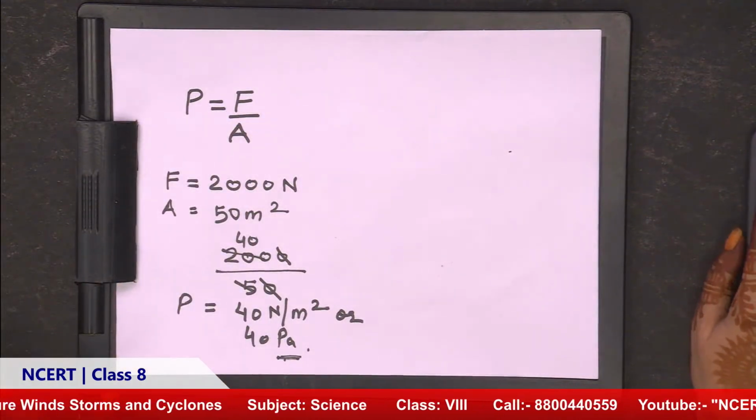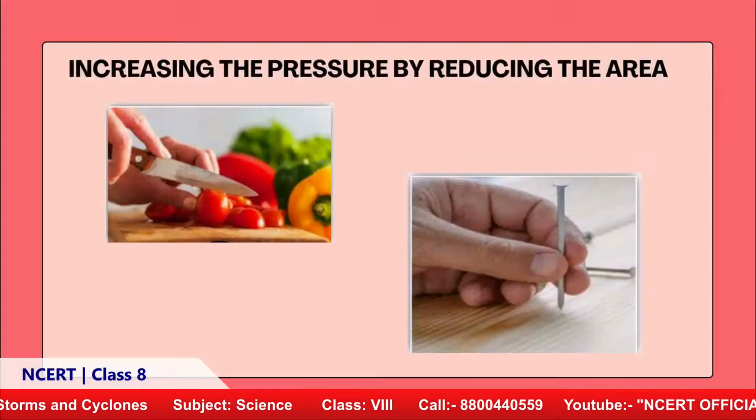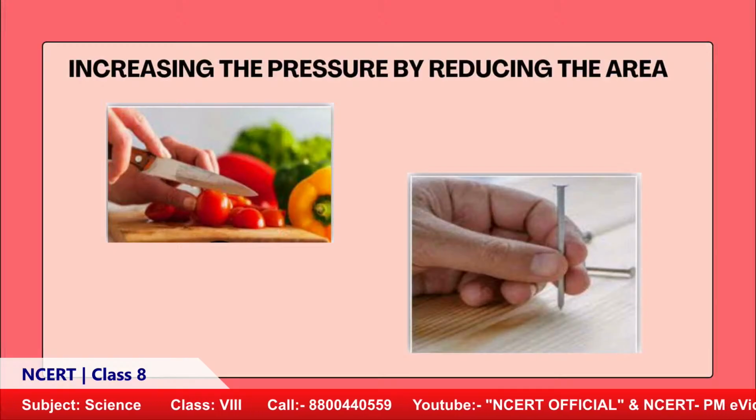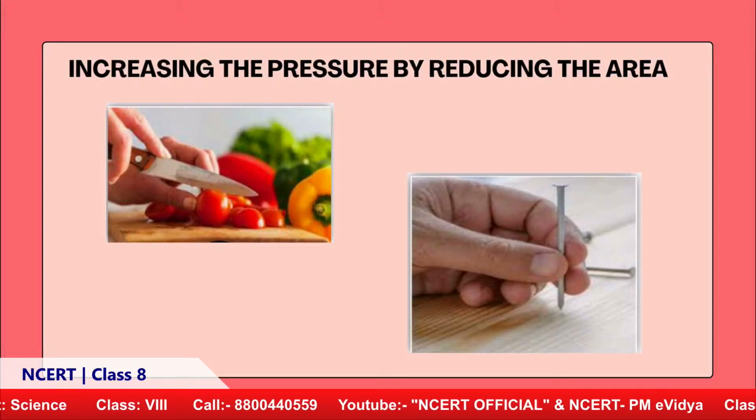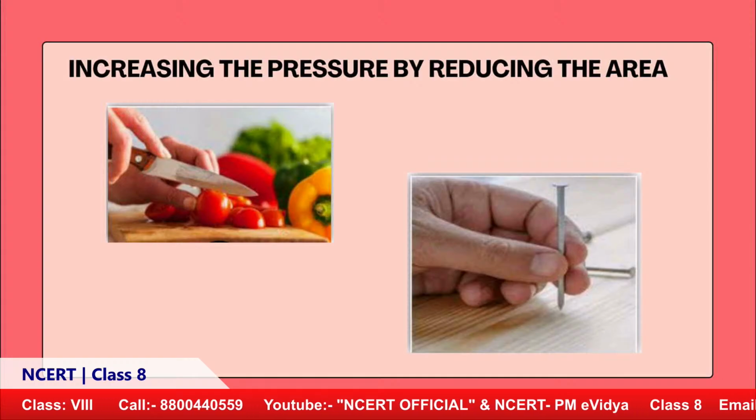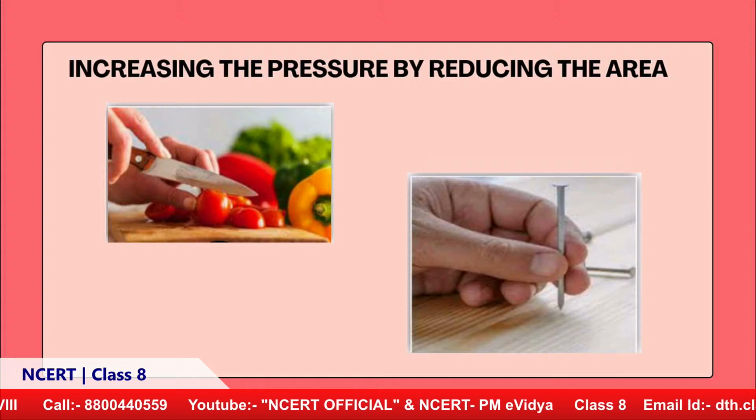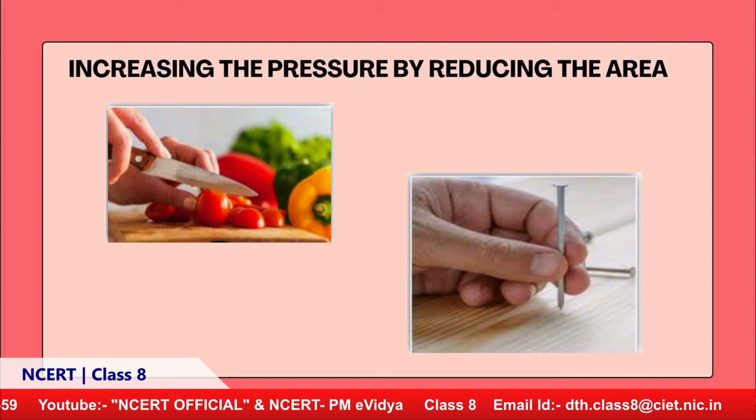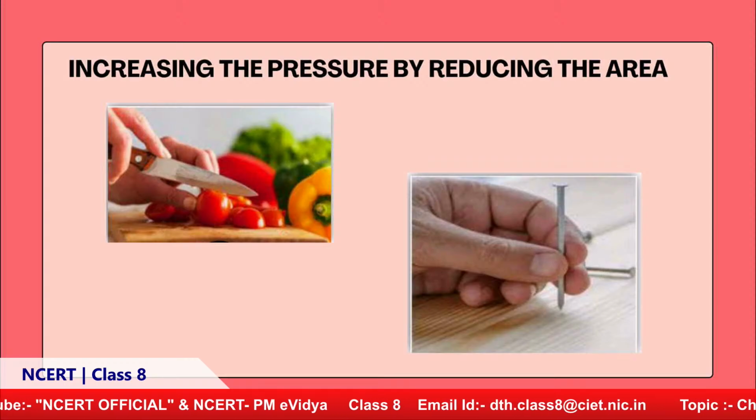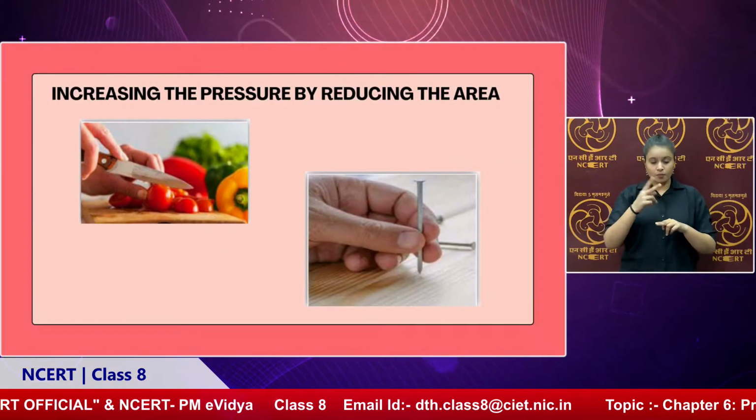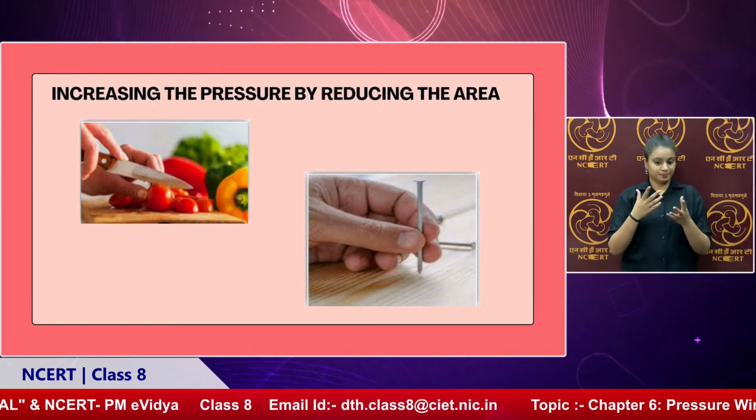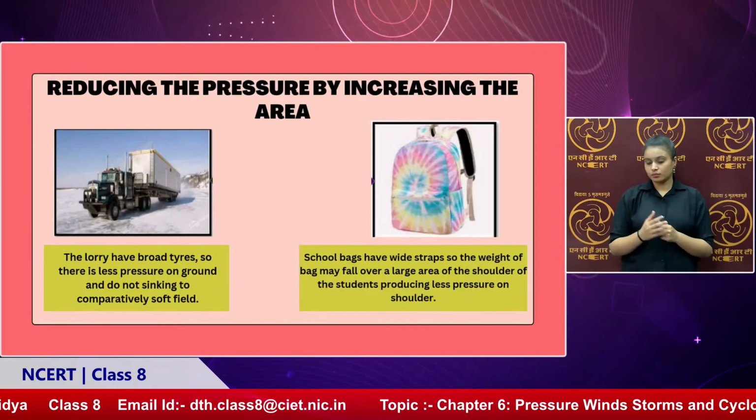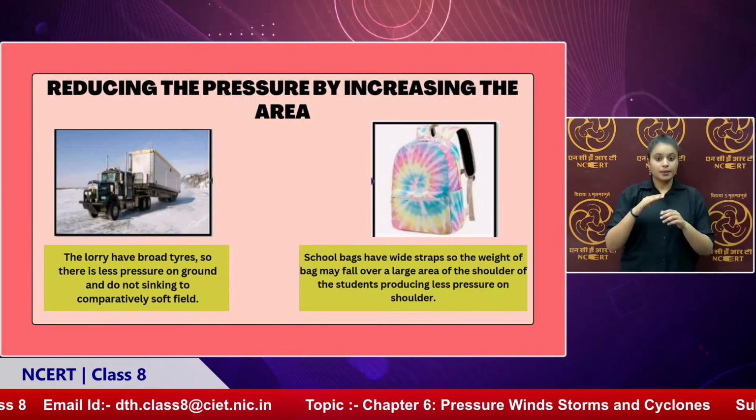I will show the examples also here. Cutting vegetables, and putting in a nail. In both the cases, for the knife, we need the pointed, sharp edge, and it will seamlessly cut the vegetables. A nail, we use it from the pointed side. So in both the examples, what we have done is we have reduced the area.